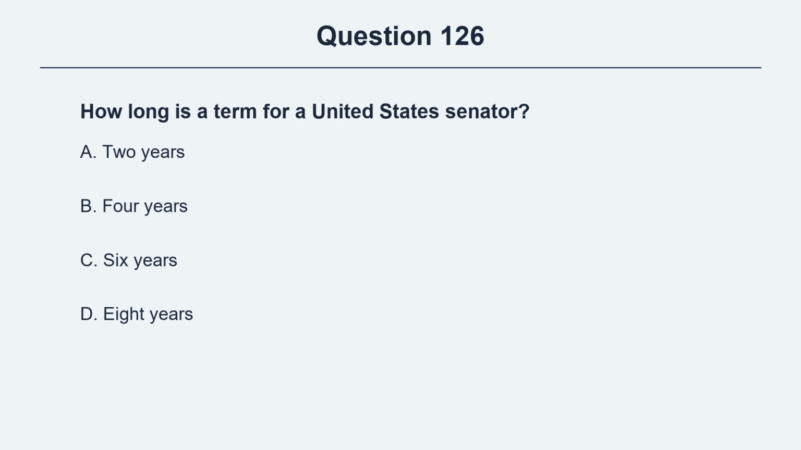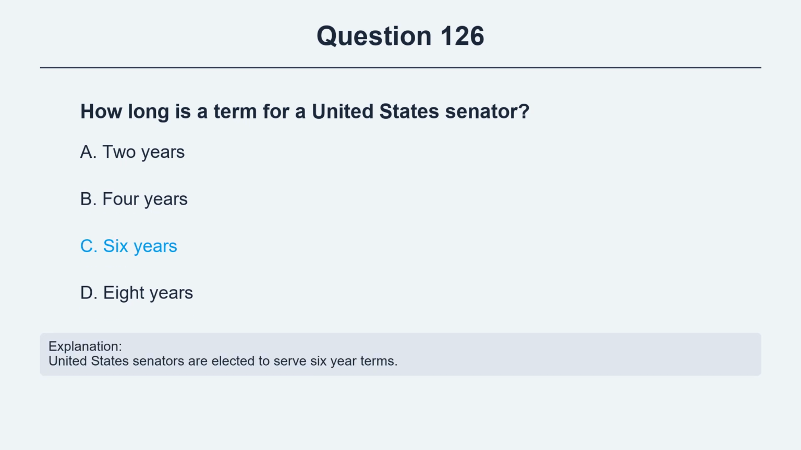Question 126. How long is a term for a United States Senator? Option A, 2 years. Option B, 4 years. Option C, 6 years. Option D, 8 years. The correct answer is option C, 6 years. Explanation: United States Senators are elected to serve 6-year terms.